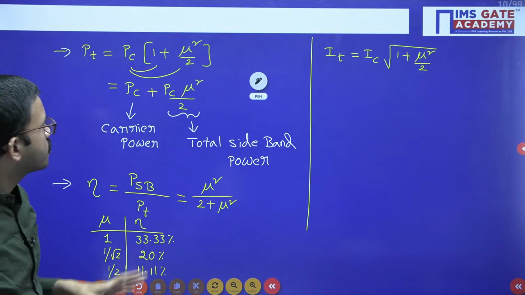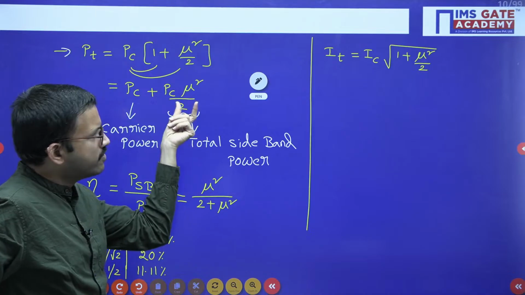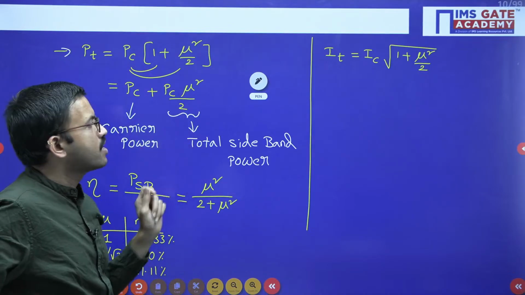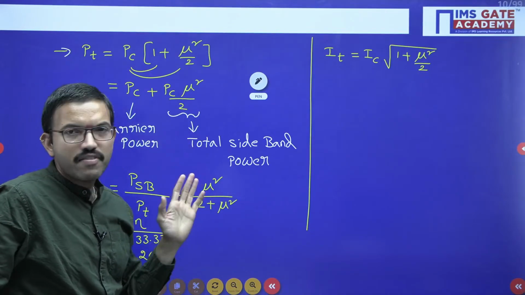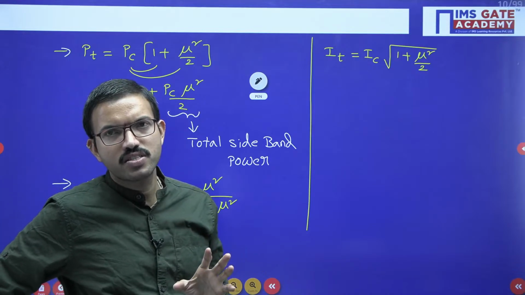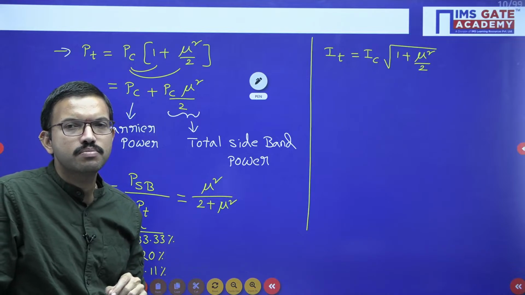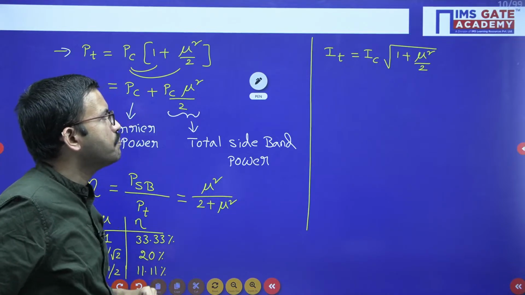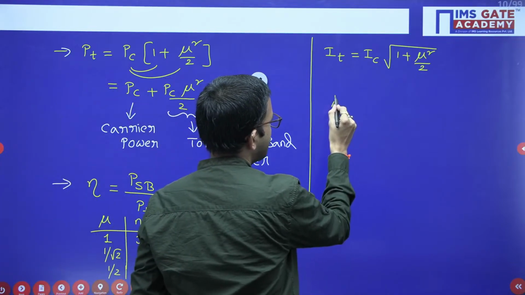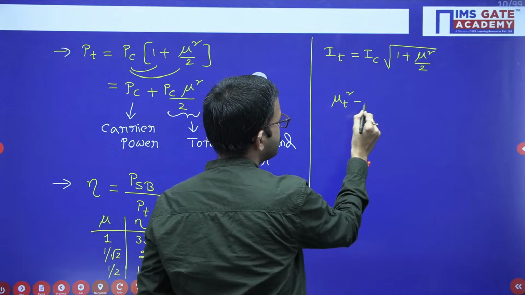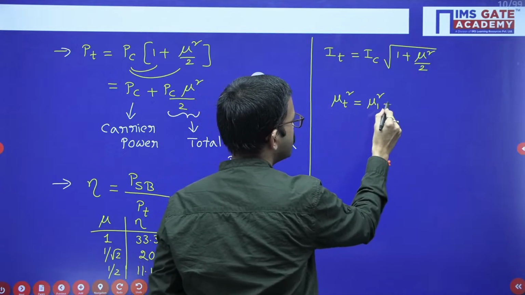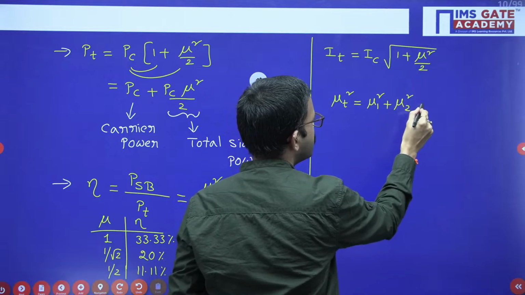In general, if it is a single tone modulation, they will give one modulation index. But if the message signal is having multiple frequencies, then accordingly you will get multi-tone modulation. In that generalized case I am writing mu t square equal to mu 1 square plus mu 2 square and so on up to mu n square.